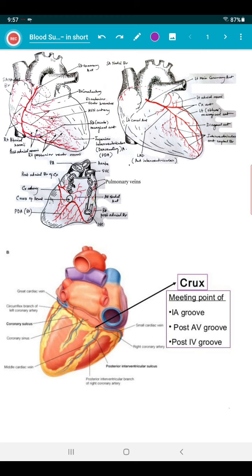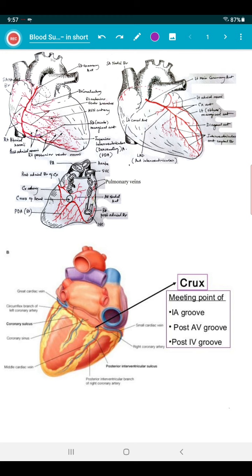When the posterior interventricular artery is a continuation of the left coronary artery, these people are likely to be affected by coronary disease, because the entire left ventricle and the ventricular septum are under the nutritional control of the left coronary artery, and obstruction of the latter may produce output failure of the systemic circulation.